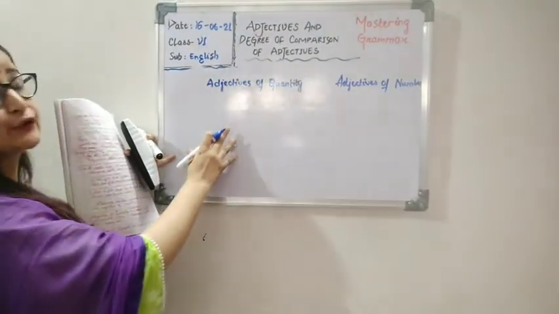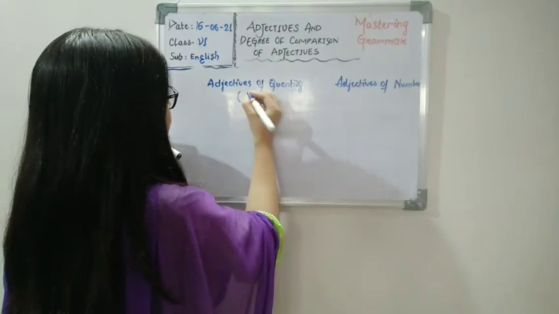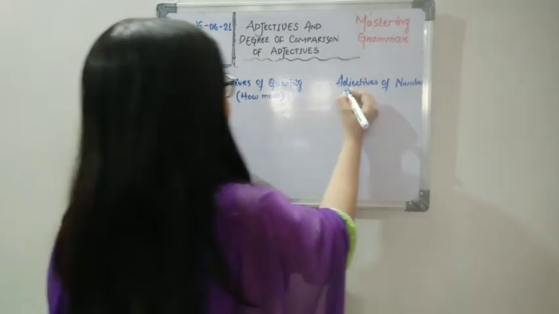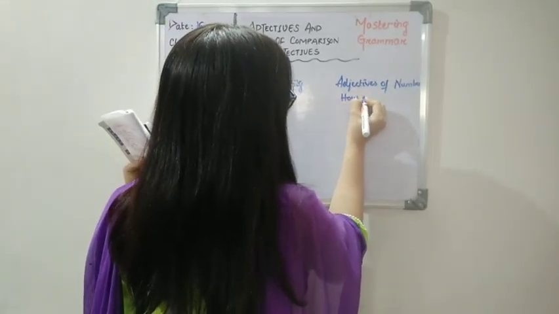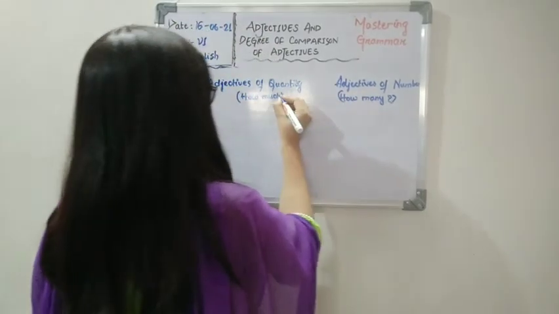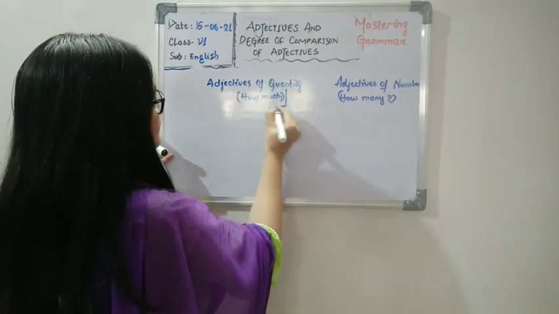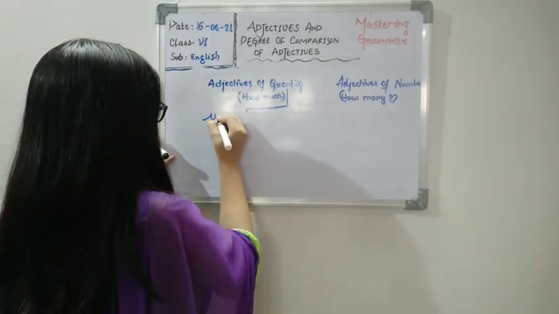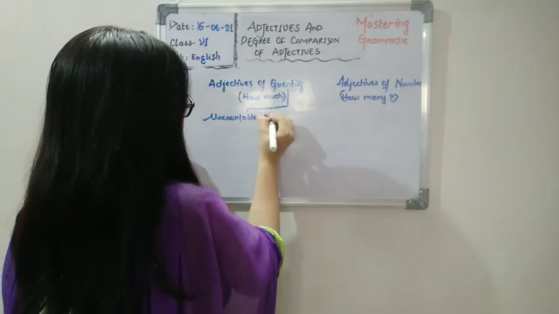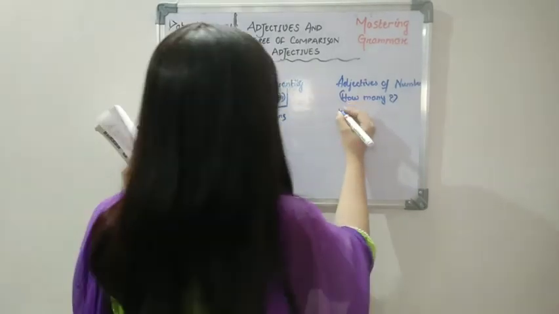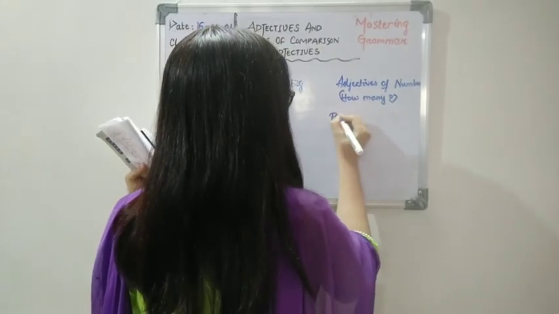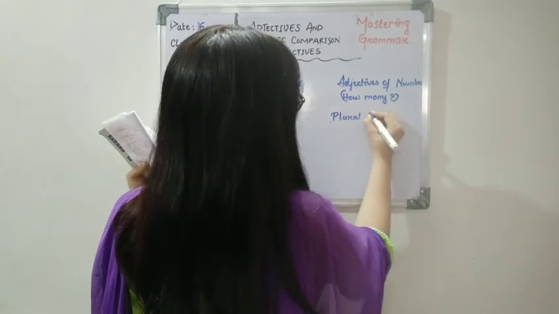So here in adjective of quantity, the question is how much, and here the question is how many. Now for quantity, we use it for uncountable nouns, okay? And for number, we use it for plural countable nouns.